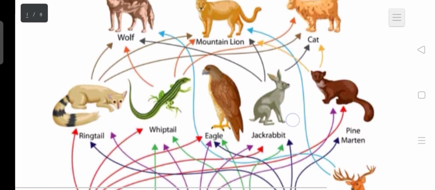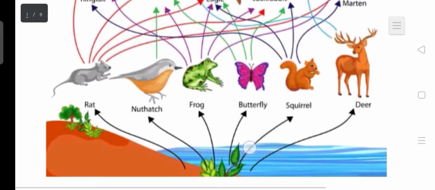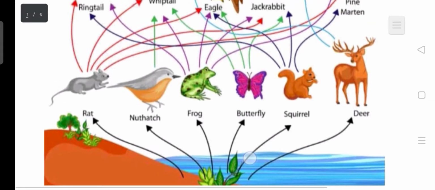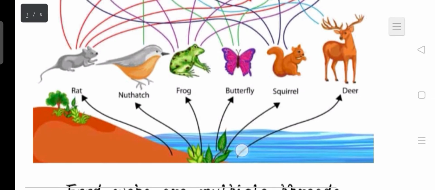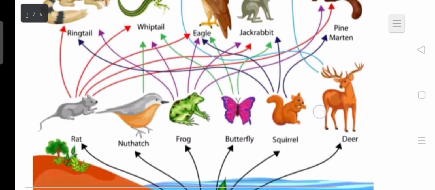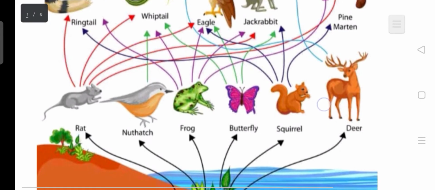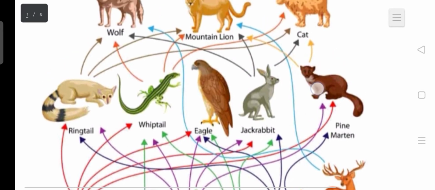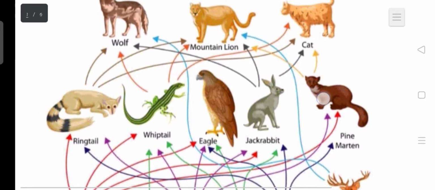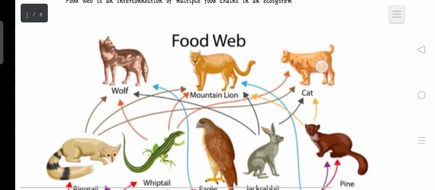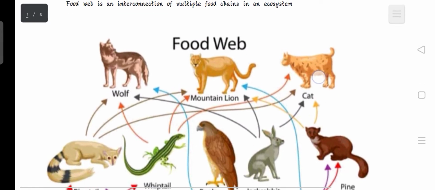Here you can see that the animals are arranged in different trophic levels. So here we have the trophic level 1, which involves the plants. Okay, the plants are known as the primary producers. Then here we have the trophic level 2, which are the herbivorous animals or the primary consumers. Then here we have the trophic level 3, which are the secondary consumers. They are also known as the carnivorous animals. Then we have the trophic level 4. These are also the carnivorous animals. They are also called the tertiary consumers.